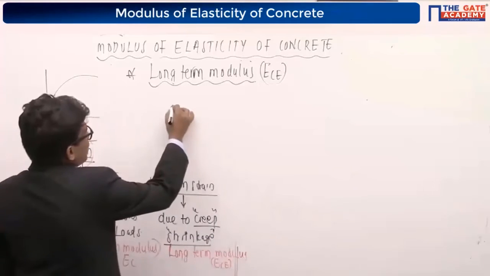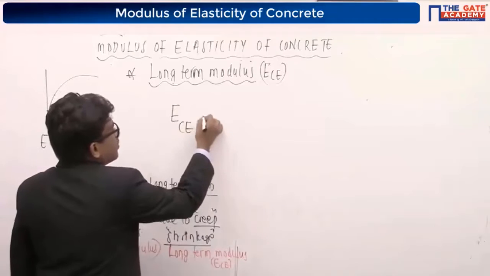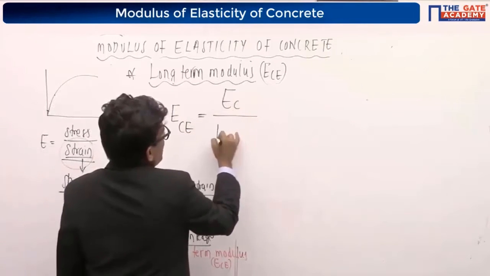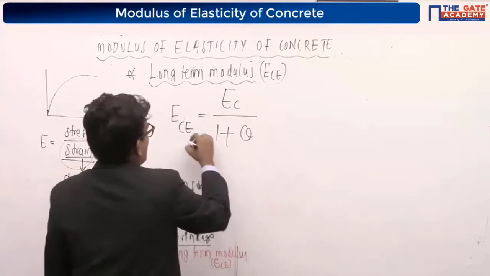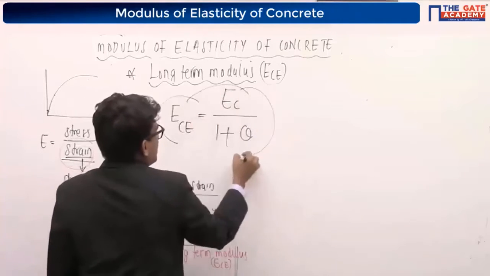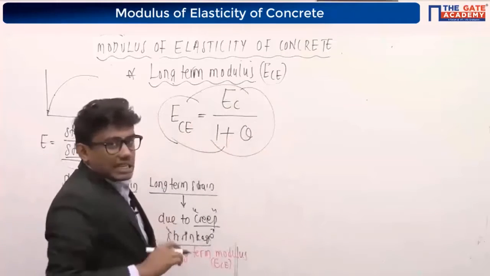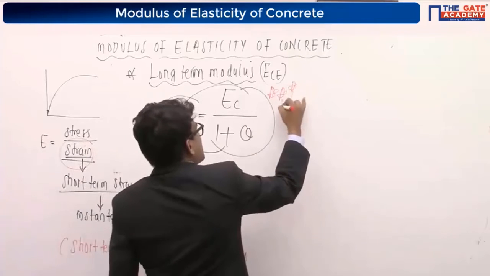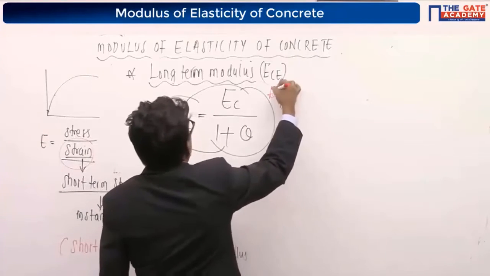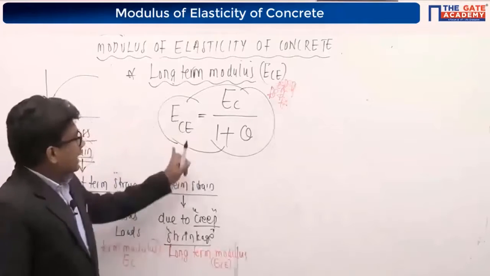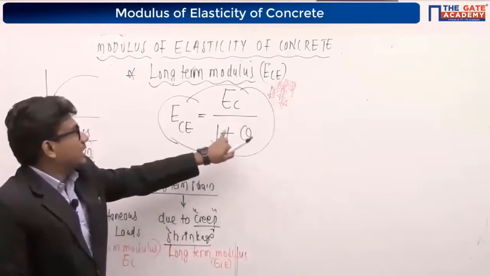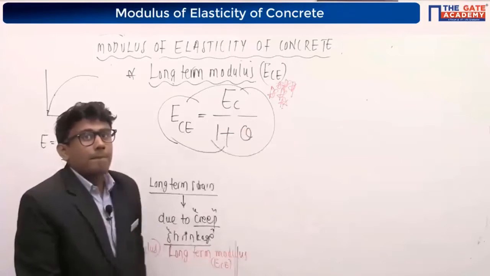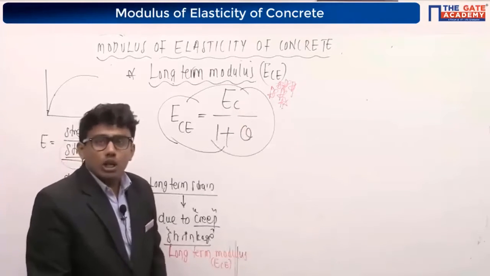As per IS 456-2000, effective modulus is equal to secant modulus divided by 1 plus theta. Again, one of the most important equations. Ece is equal to Ec divided by 1 plus theta. Very, very important. You can see many questions from this equation also. What is Ec in this equation? Yes, short-term modulus of elasticity.